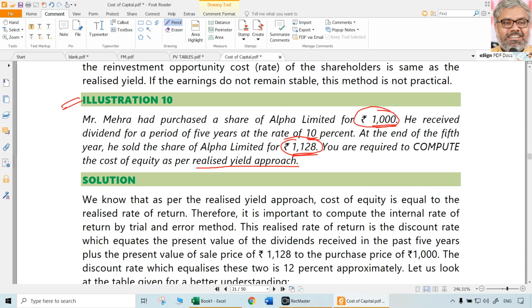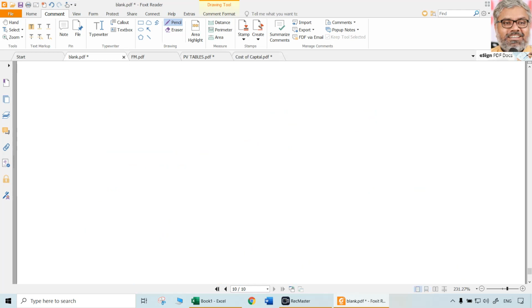The realized yield is that percentage of discount rate which we have to calculate, wherein if you use that percentage and discount all the dividends received for 5 years, and not only that, the 1128 at the end of the 5th year, all of that discounted with some discount rate should be equal to 1000.